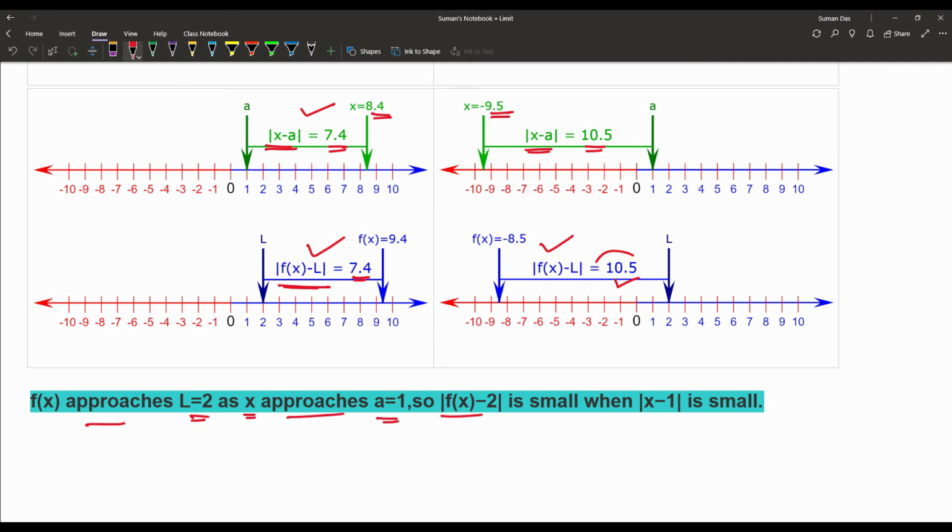So modulus of f(x) minus 2 is small when the absolute value of x minus 1 is small. And that is the main conception of limit. In the next video lecture, we will discuss the term infinity and its connection with limit.